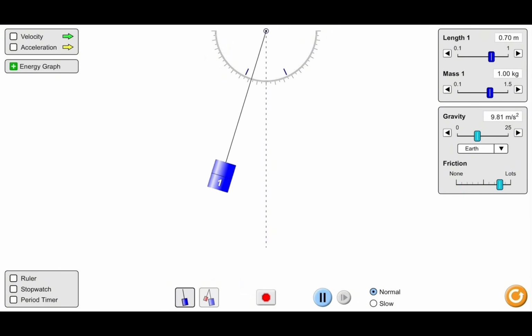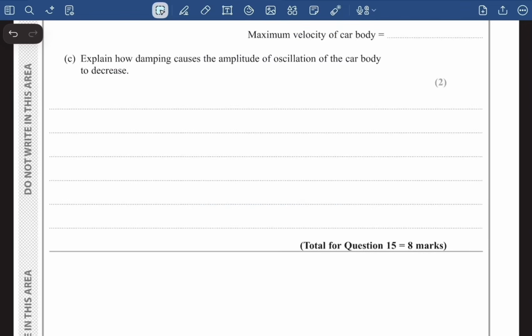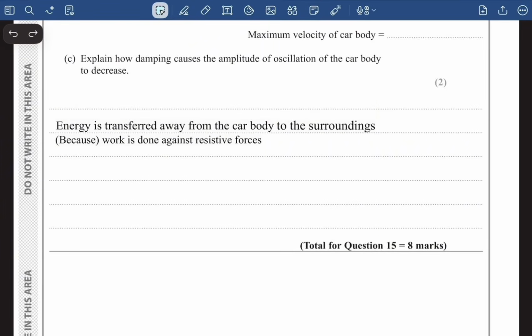Now look at this. The amplitude of oscillation has decreased, right? The amplitude of oscillation is decreasing. This is basically what damping is, because now it is doing work against resistive force and energy is transferring to the surrounding. Now guys, we all know during damping, energy is transferred from the oscillating body to the surrounding. And why? Because work is done against resistive forces, right? So that is going to be our answer.